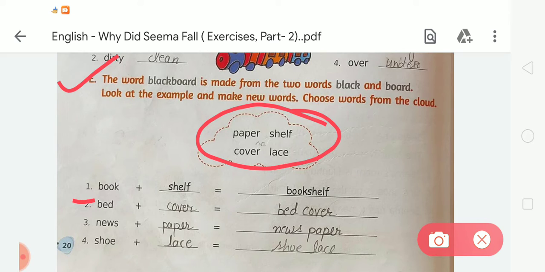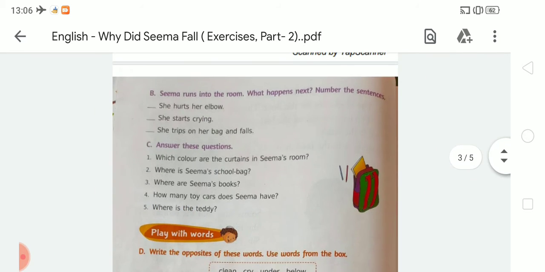So we have to write on the given blanks cover. We have to choose cover from the clouds, and after that write down the given blanks, and the word becomes bed cover. Bed plus cover equals bed cover. Third is news, so we have to write on the given blanks paper, and it will be newspaper. Fourth is shoe plus, so we have to write on the blank lace, so it will be shoelace. So like this we have already completed this exercise in the book.